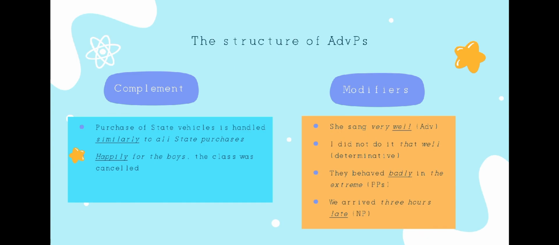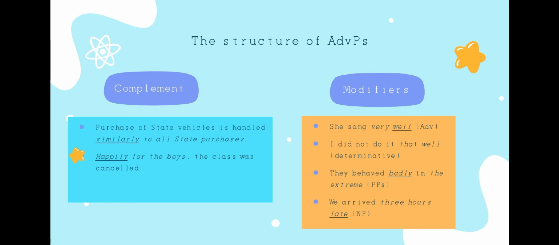And here we have some examples. In the first, she sang very well. Well is an adverb used as the modifier of the adverb very.